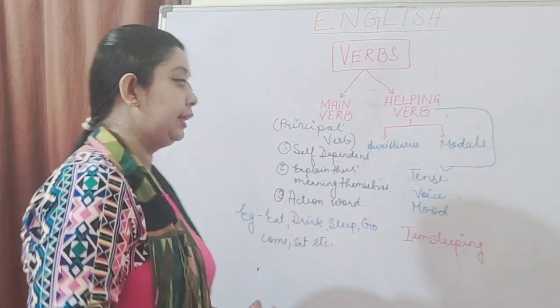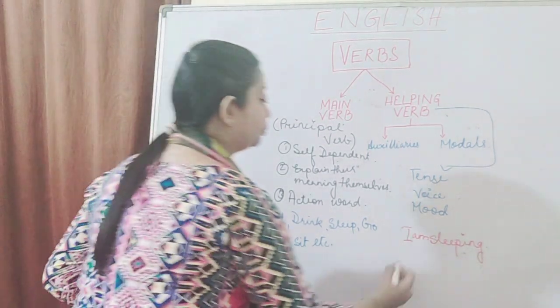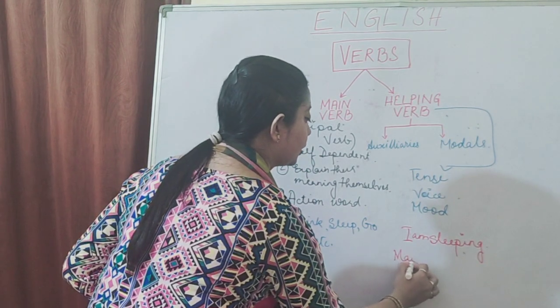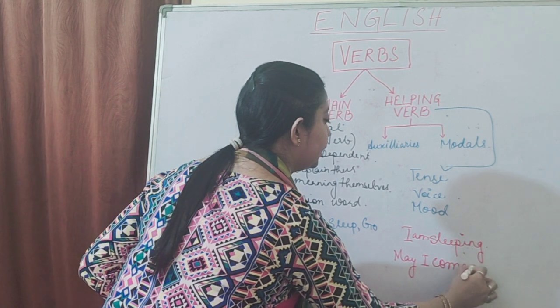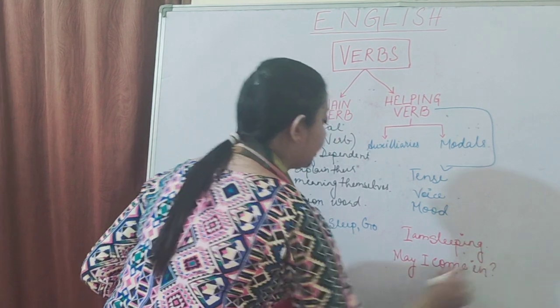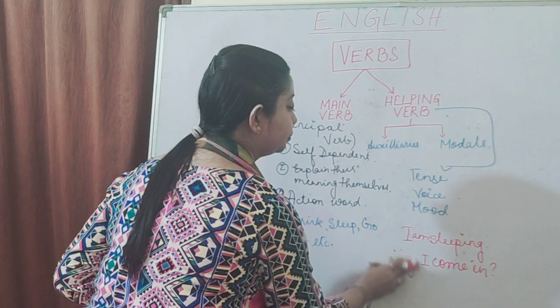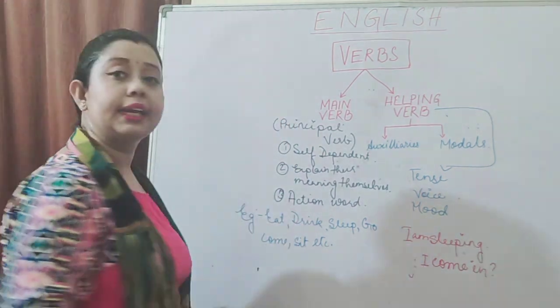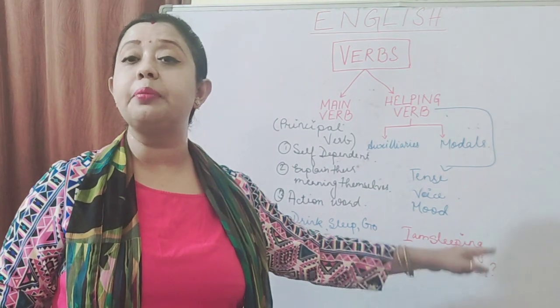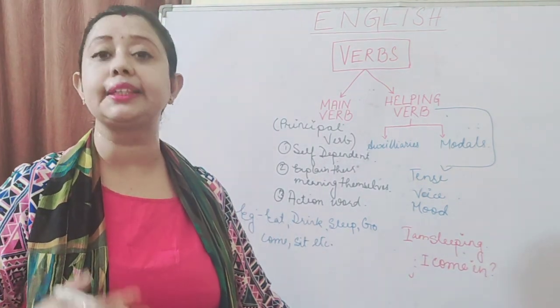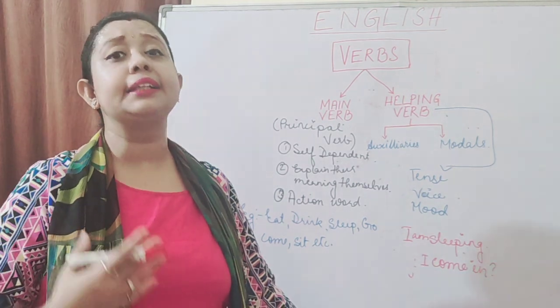So similarly, if I write, may I come in. If I don't write this word may and I just say I come in, then you will not understand the meaning. What am I doing? Am I asking a question, or am I telling a statement?